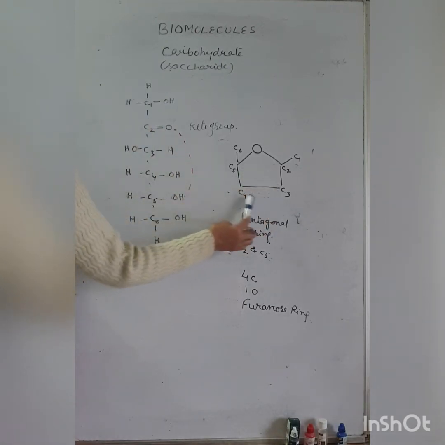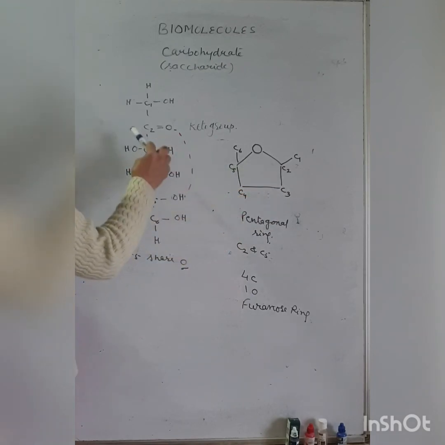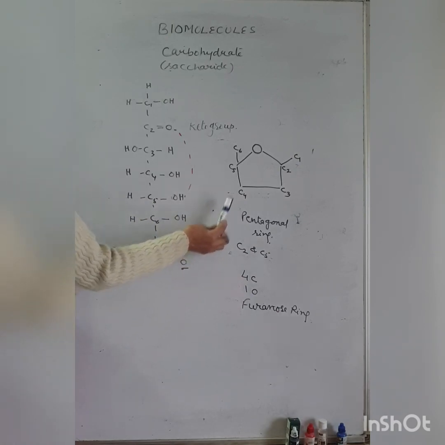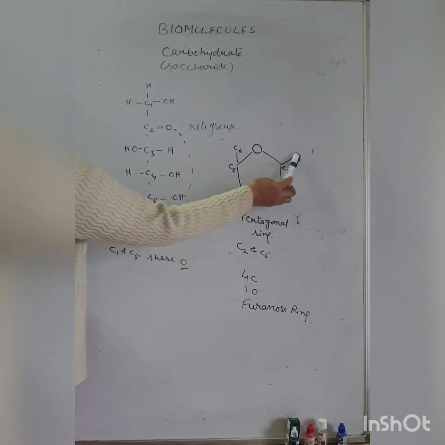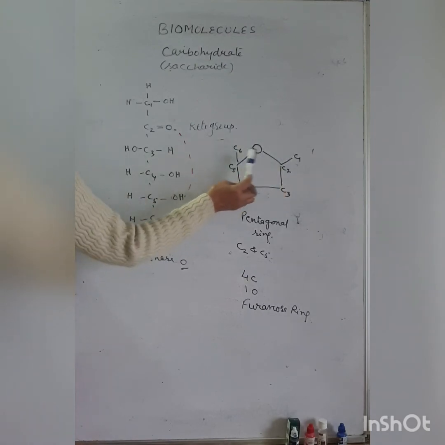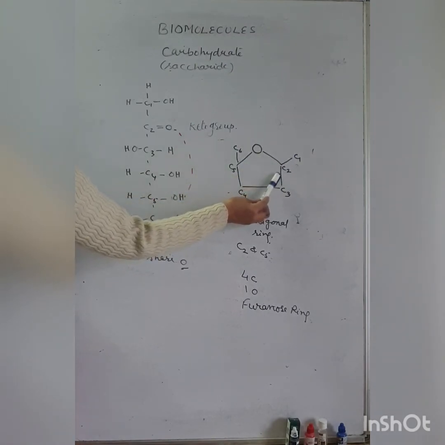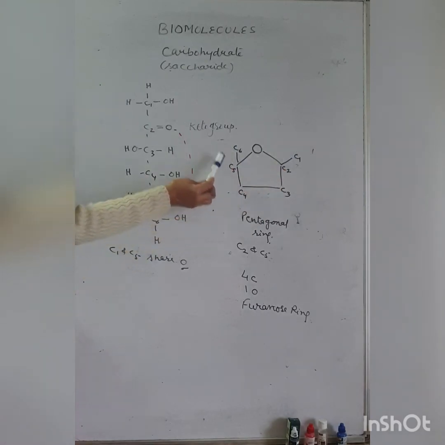Here the ring is pentagonal. In the aldose sugar, the hexagonal ring is there. Here in the pentagonal ring, carbon 1 and 6 are located as arms. The 1 is located at carbon number 2 and the 6 is located at carbon number 5.